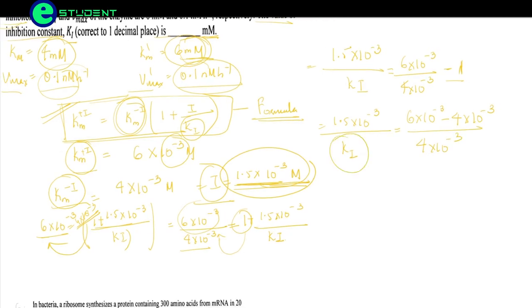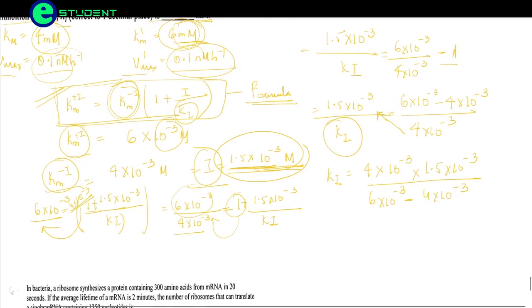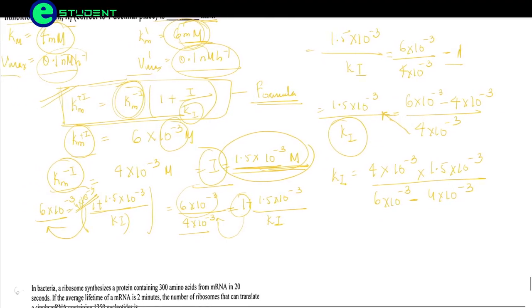So we have to find the inhibition constant, right? So inhibition constant Ki is equal to 4 into, we are rearranging all of them, 4 into 10 to the power minus 3 into 1.5, this is going here. So 1.5 into 10 to the power minus 3 divided by 6 into 10 to the power minus 3 minus 4 into 10 to the power minus 3. Okay, friends? Next.